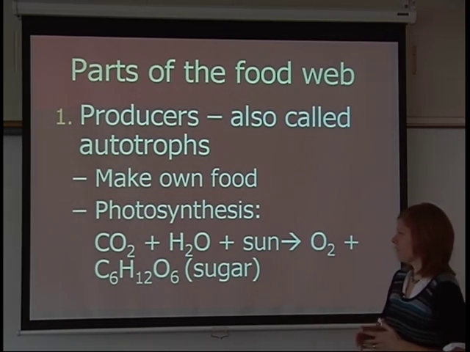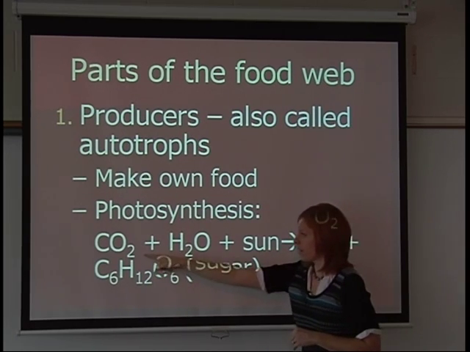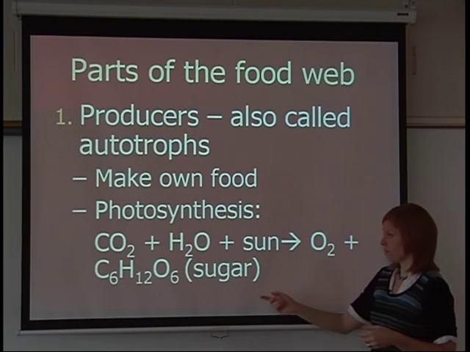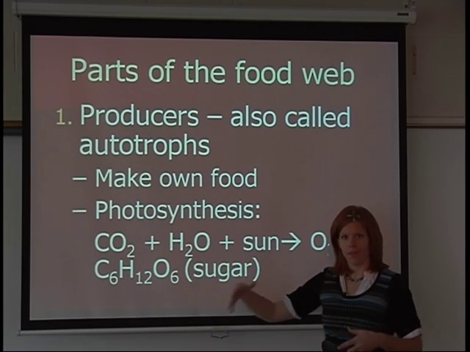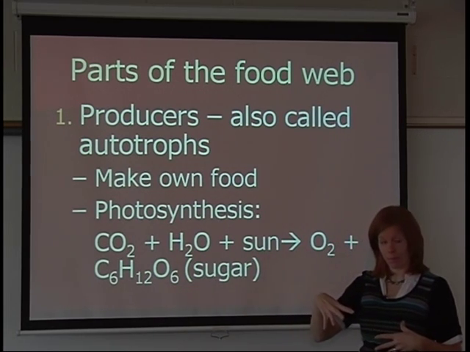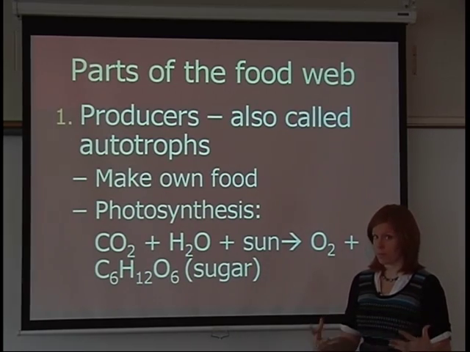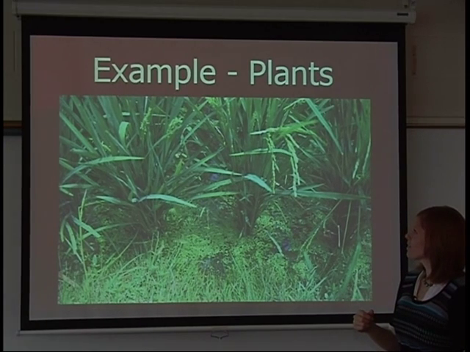So here's photosynthesis, how they actually make their food using sunlight, carbon dioxide, and water. And so the product we're interested in here that they're making is sugar, or right here, glucose, which is what the next level that eats the plant is going to be getting for its energy. So the plants are extremely important. So here are some plants, producers.